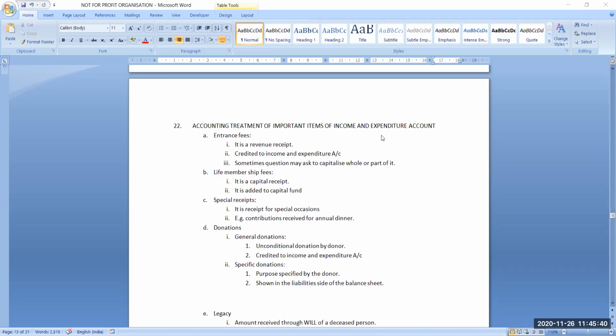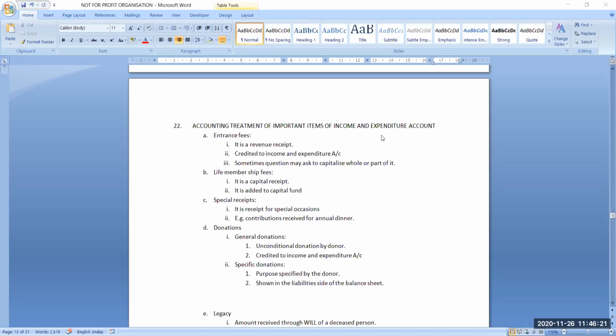Now the next term is special receipt. Sometimes we receive donations or some amount with a specific purpose. Suppose Lions Club has asked its members to contribute rupees 1000 per month as their monthly subscription. But sometimes, suppose in Corona time, Lions Club asks its members to contribute rupees 1000 per member for a Corona helping fund also. So that will be termed as a special receipt.